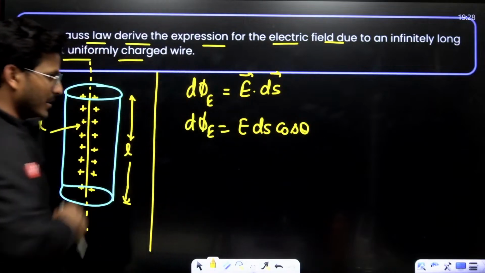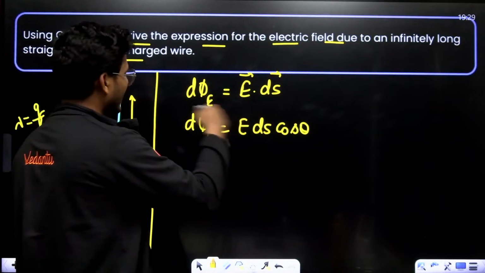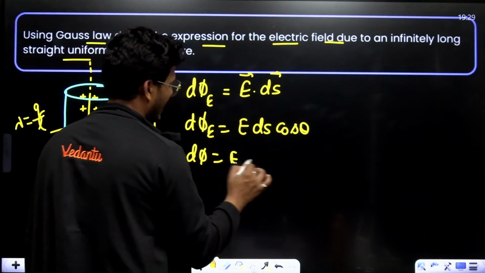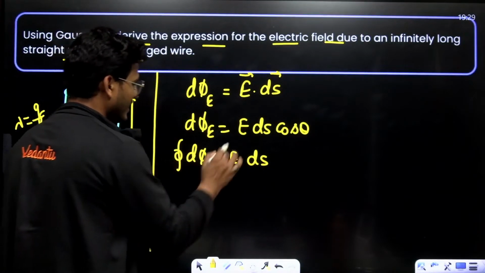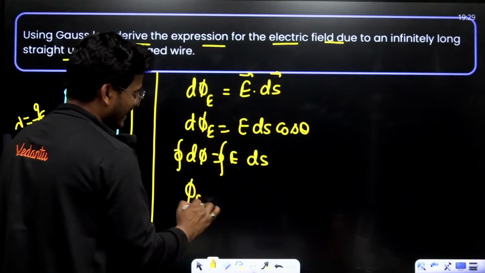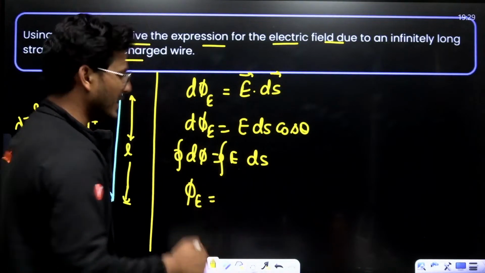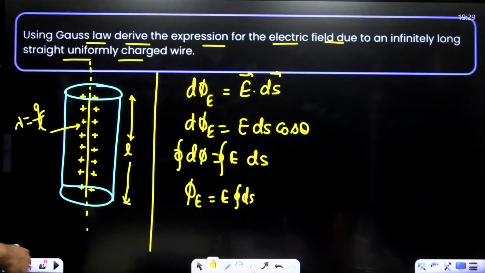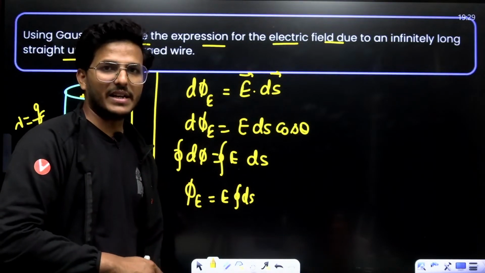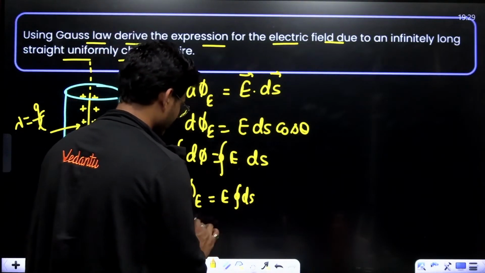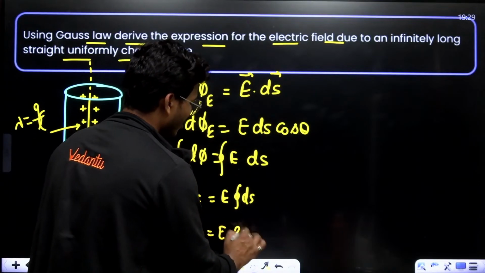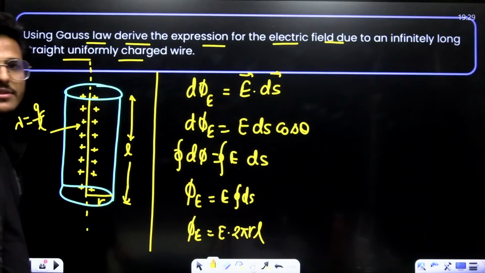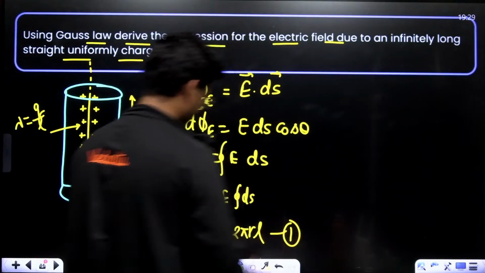Now theta is just 0, that means d phi equals E ds. Now taking the closed integration on both sides, phi e is the electric flux. E into the integration of ds, and what is the lateral surface area of the cylinder? That is E into 2 pi R L, where R is the radius. This is equation number first.